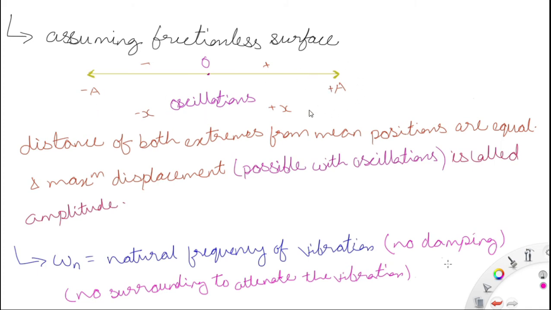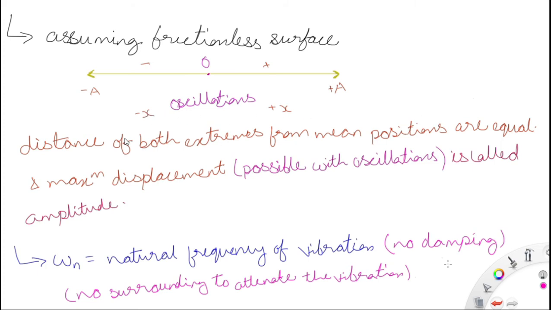Now the distances of both the extremes from the mean position are equal. When the particle oscillates, it will go to plus x and minus x. If it has gone to plus x, it will come back to minus x.